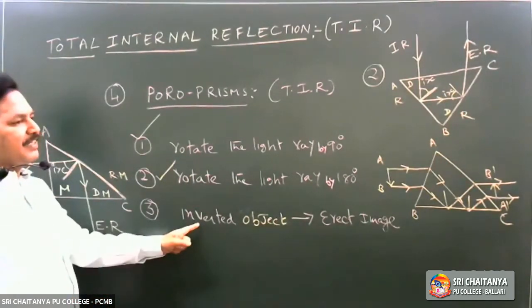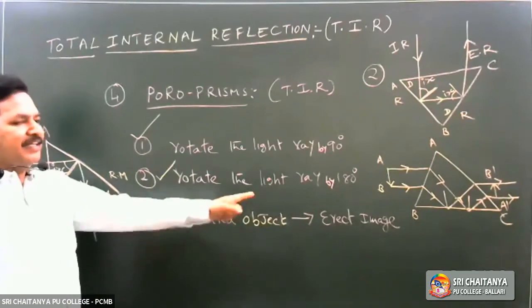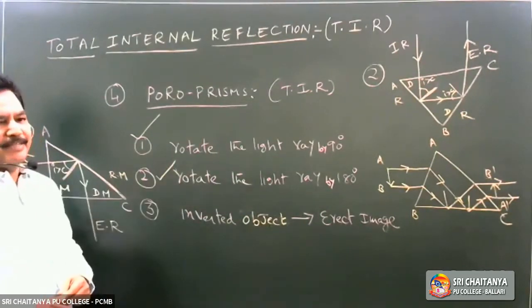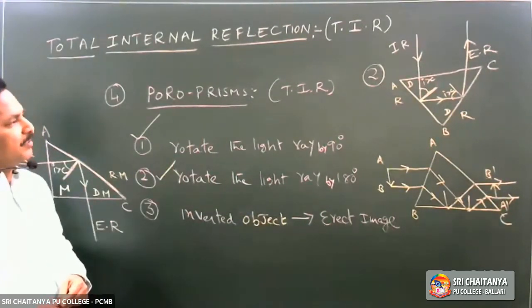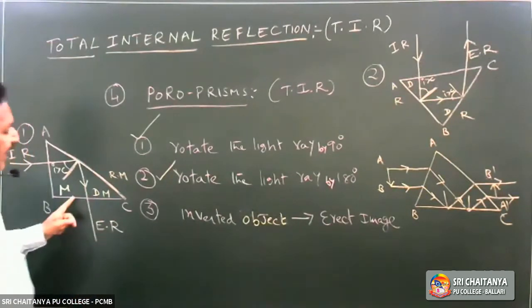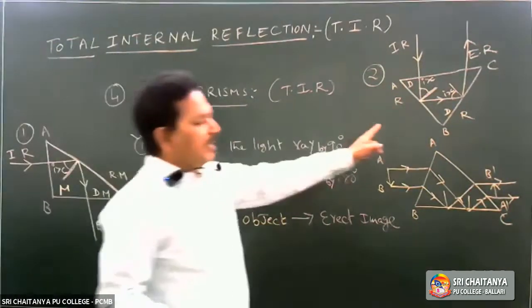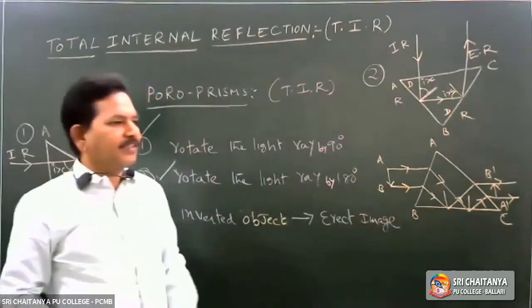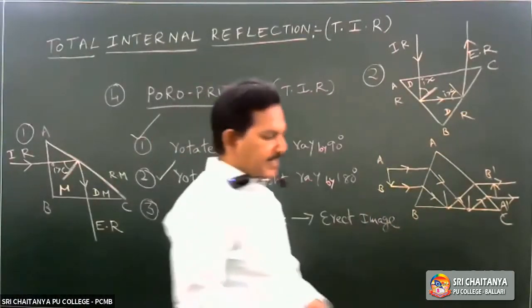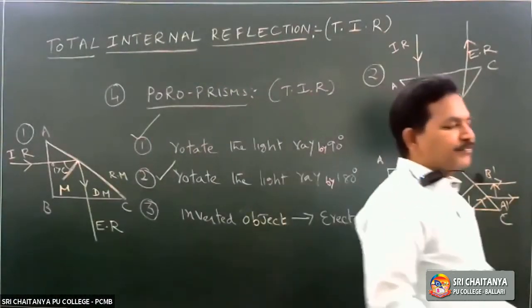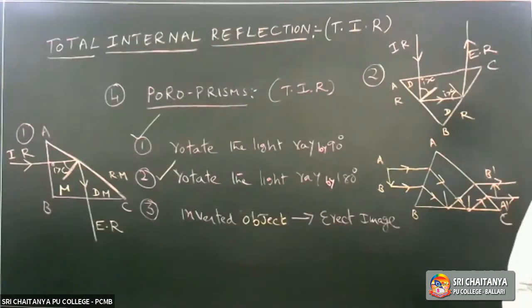Or we can consider that the inverted object can be converted into an erect image by using the Porro prisms. The first diagram, second diagram, and third diagram. This is the application of total internal reflection. Fourth application.